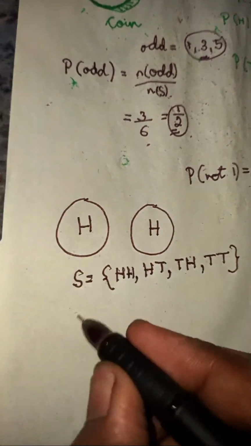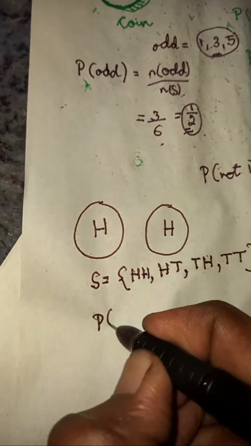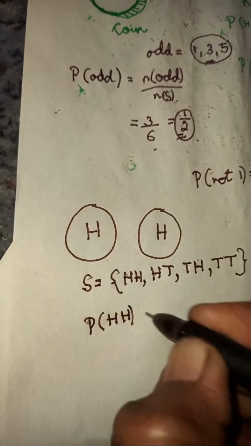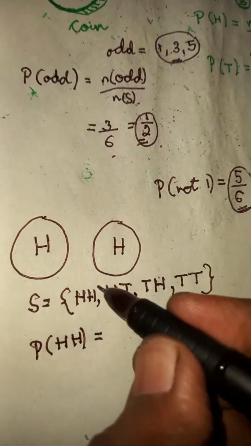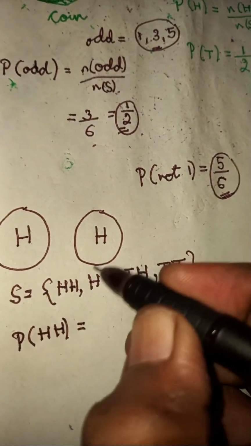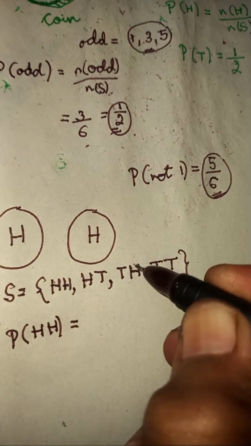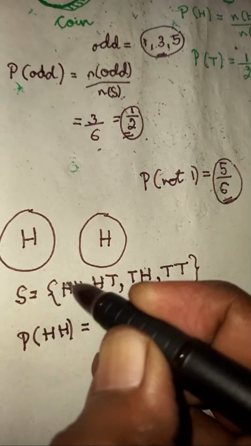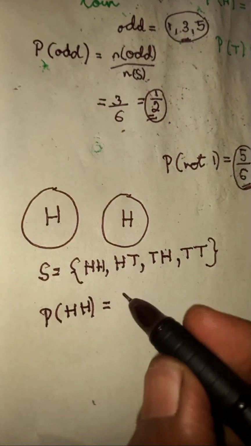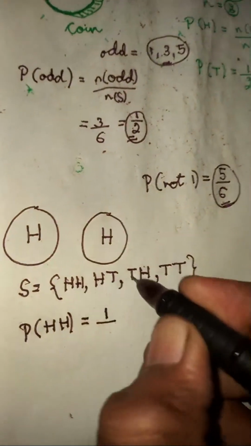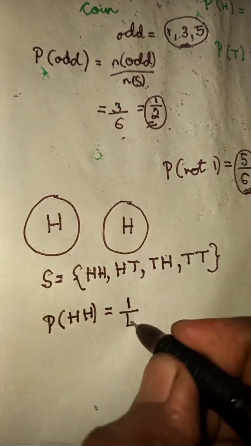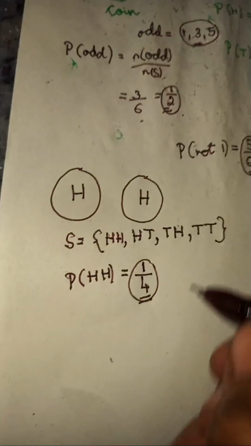They ask what is the probability of getting both of them as head. Both of them as head means you must check all four chances. Here one tail, one head. Here also one tail, one head. Here only one chance of two heads. So it is one chance among a total of four chances. It's going to become 1 by 4.